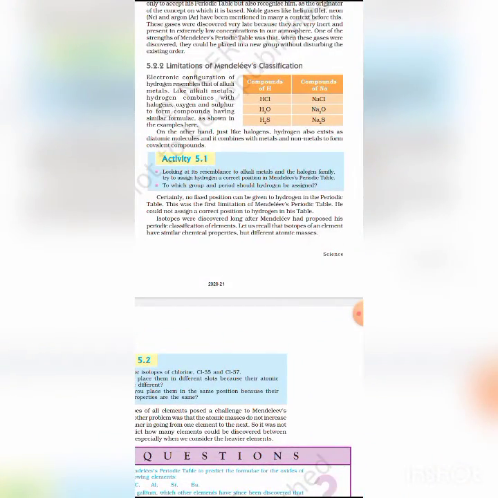Anomalous pairs of elements, this is another defect in Mendeleev's periodic table. In Mendeleev's periodic table there are a number of anomalous pairs of elements where the element with the higher atomic mass has been placed before the one having the lower atomic mass. For example, argon, atomic mass 39.9, has been placed before potassium, whose atomic mass is 39.